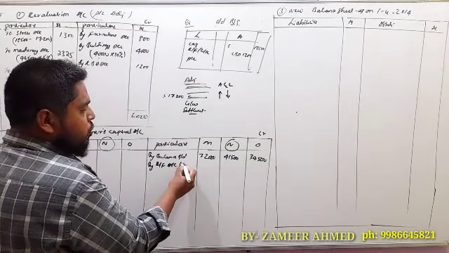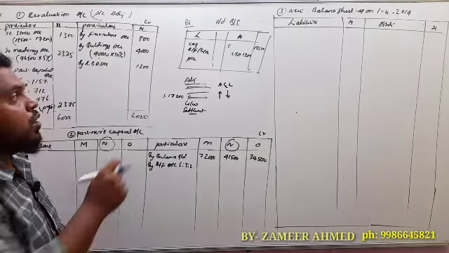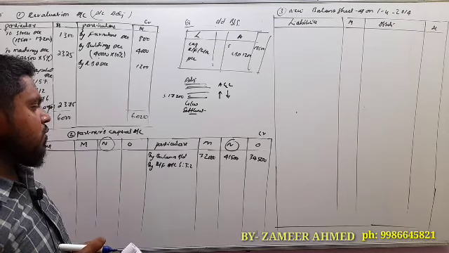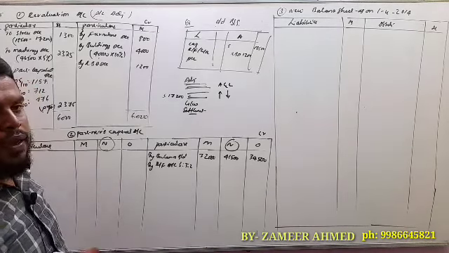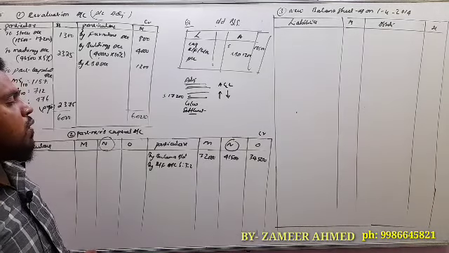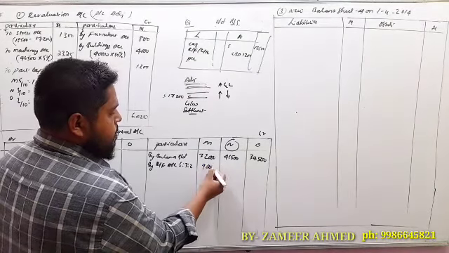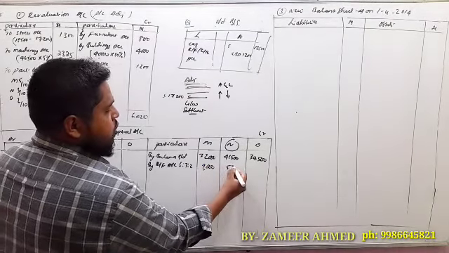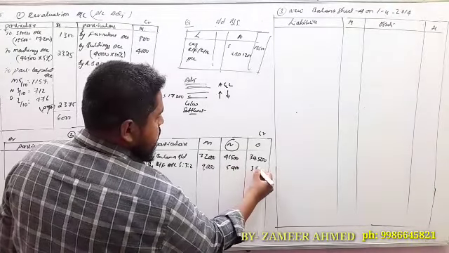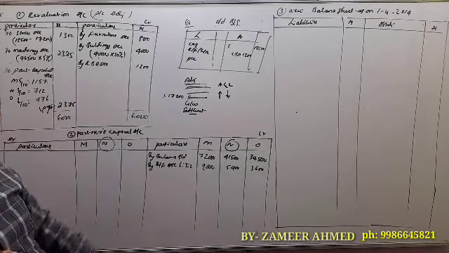The reserve fund total is 18,000, and we share it among all the partners in their old profit sharing ratio. 18,000 into 5 by 10 is 9,000, next 5,400, next 3,600. The PL account is not there.